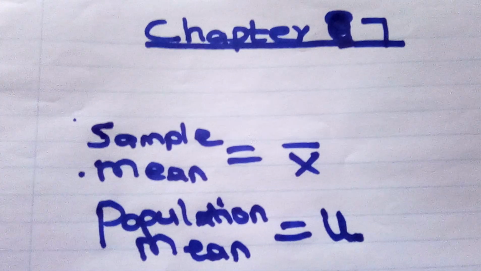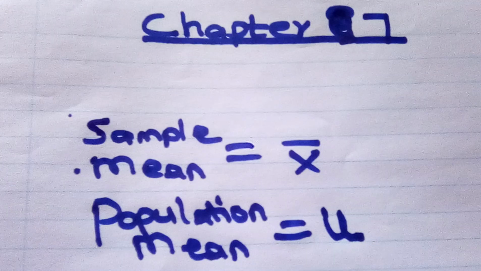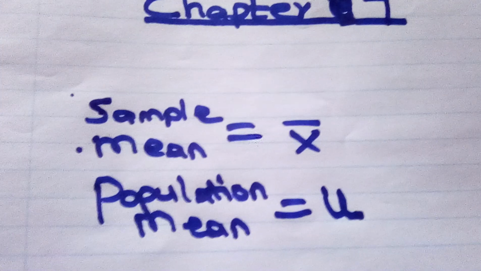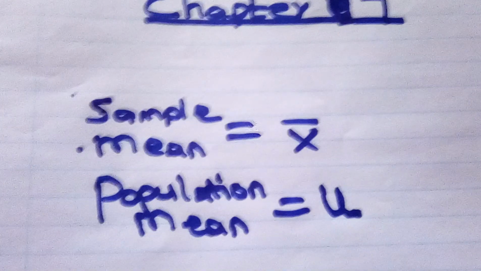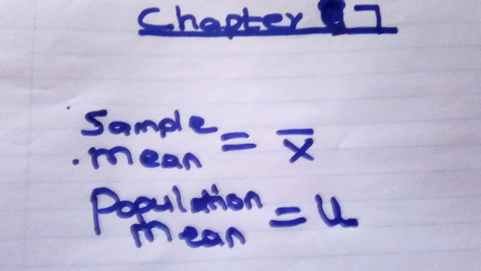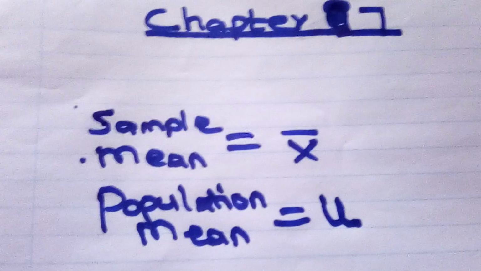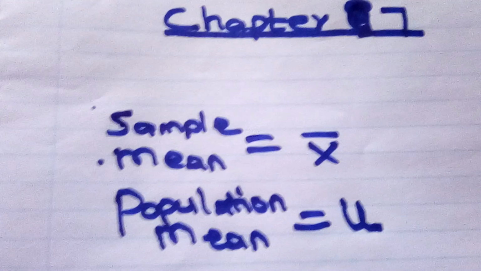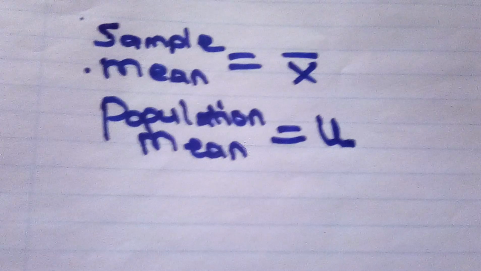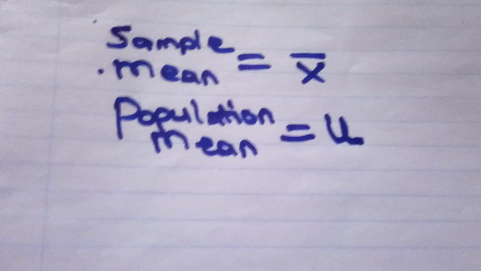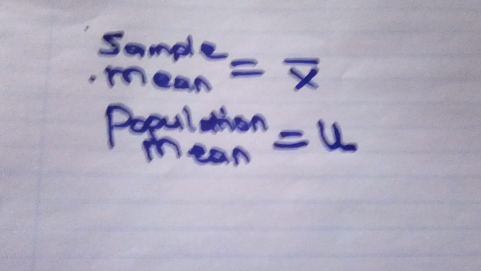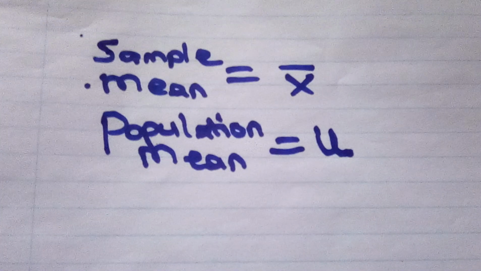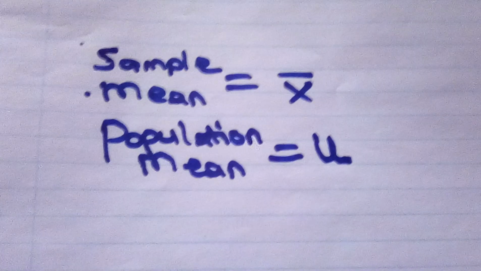Also, you need to know the definition of inference. Remember, when we are talking about inference, that is where we make an assumption, or make a deduction about the population based on the sample data. And remember, with the sampling distribution, number one, we have the sampling distribution of the mean. Number two, the sampling distribution of proportion.